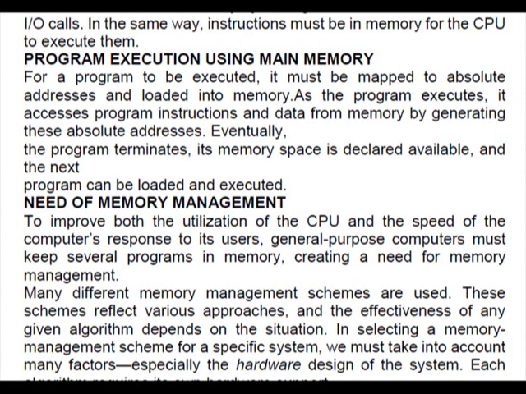Next is protection. As we all know, if we are using memory management, then protection is the basic need of any memory management technique. It is a must that must be satisfied.